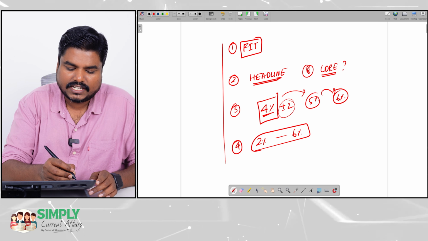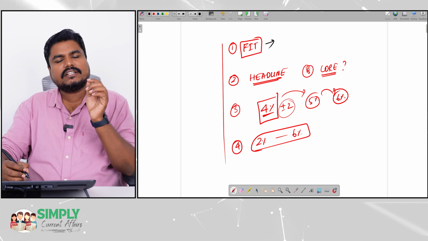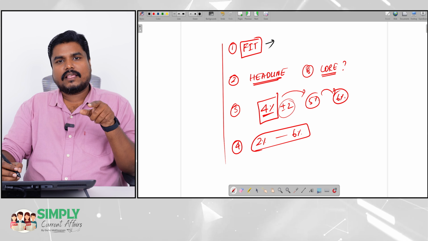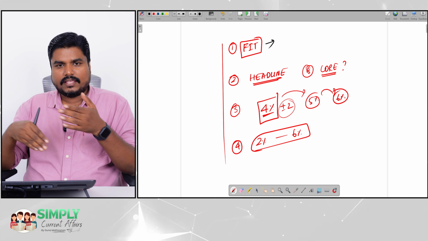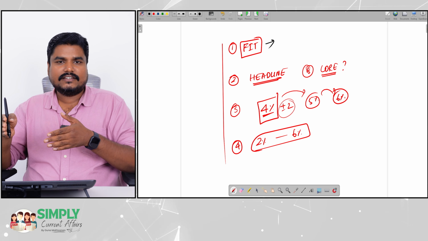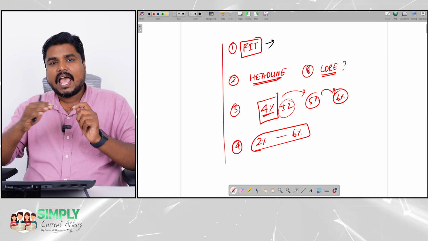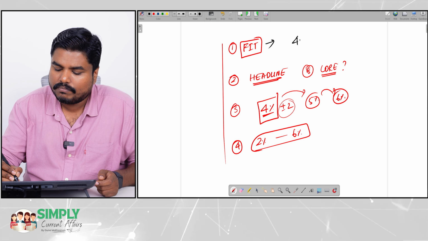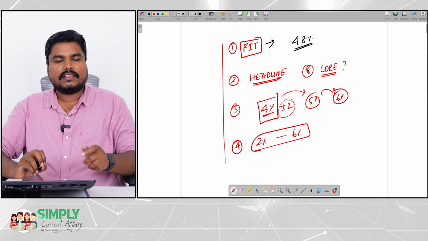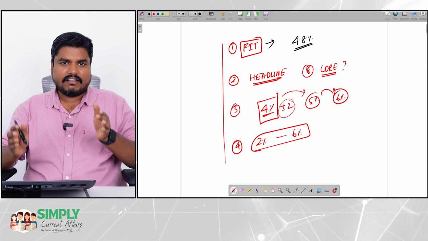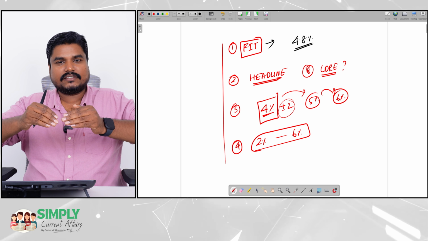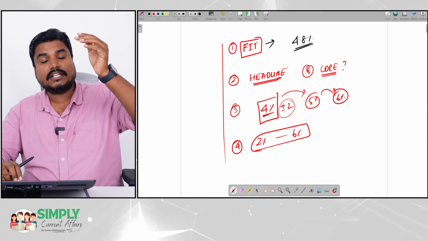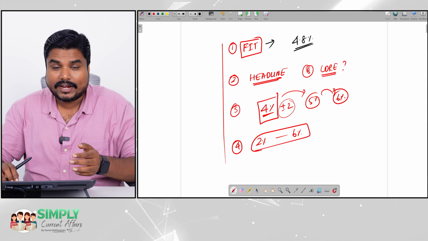Flexible inflation targeting, as I mentioned, was introduced in the year 2016, so almost 10 years are over. According to the RBI study, in these 10 years the inflation averaged 4.8%. There were moments the inflation increased to 9%, 10%, then it came down to 1.6% also.